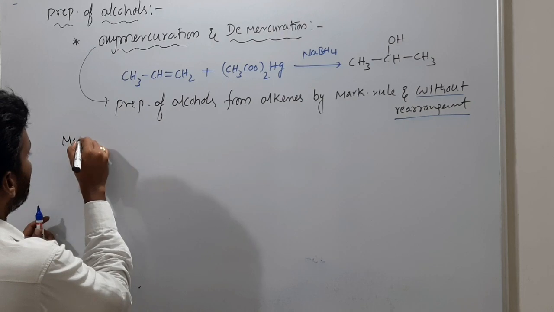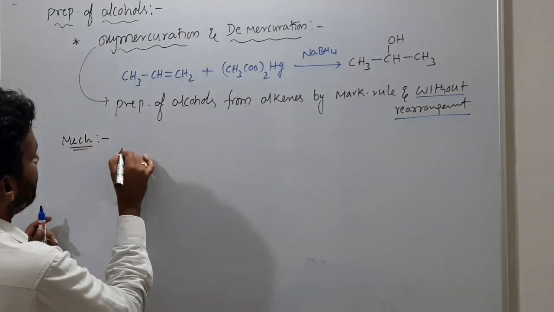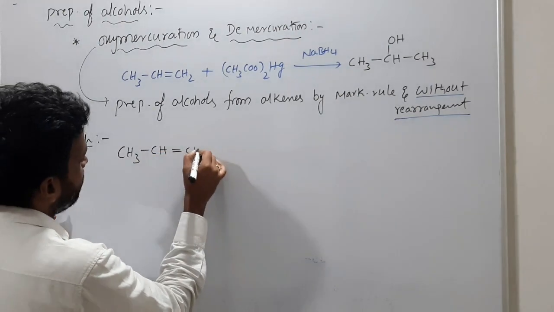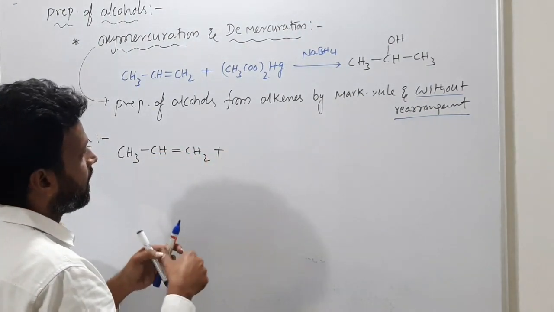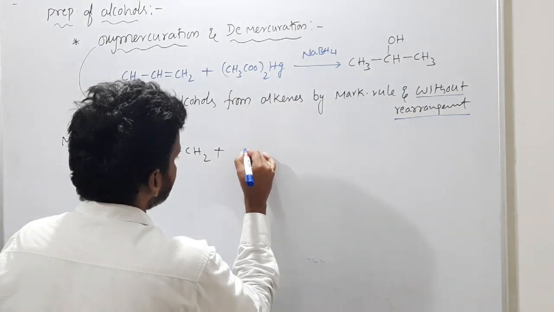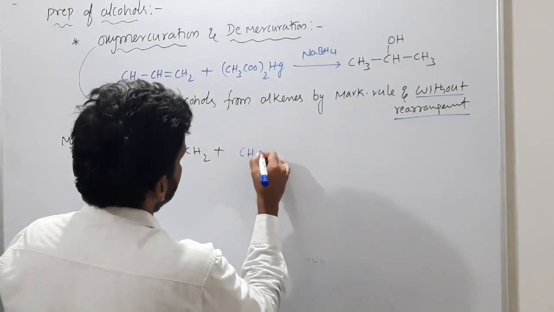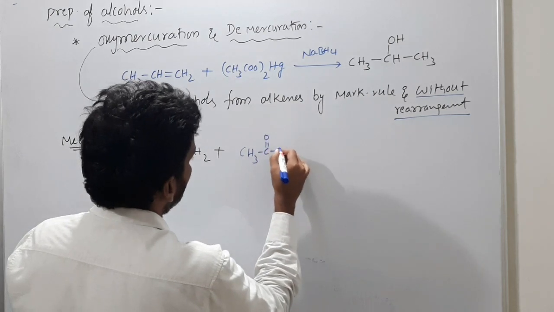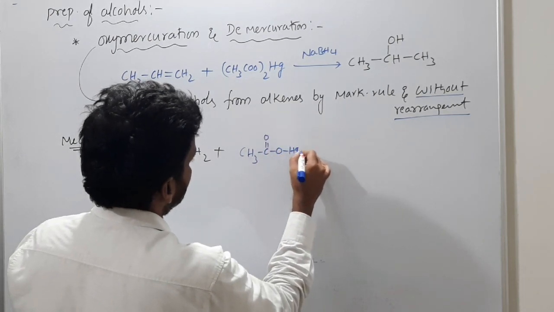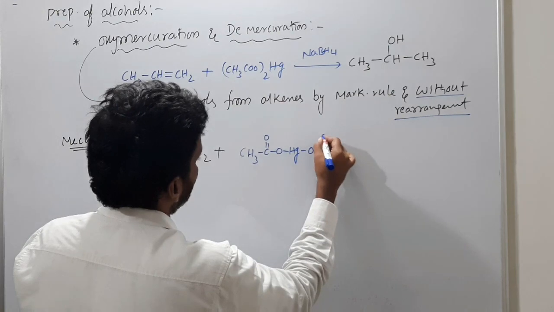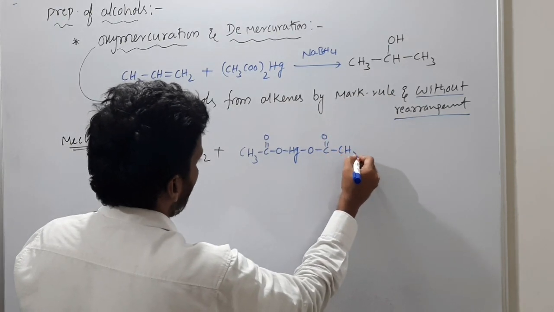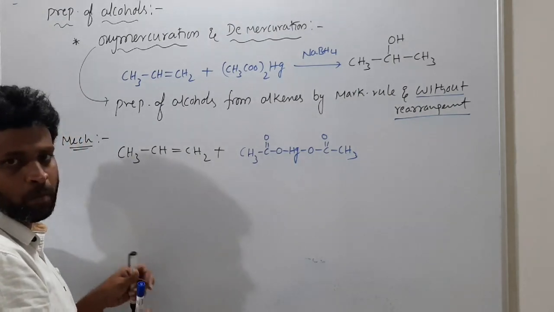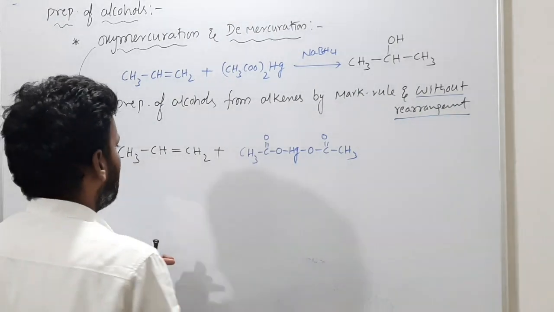If you see the mechanism, what happens here: CH3, CH double bond CH2. For this I am adding Hg(CH3COO)2, mercuric acetate.